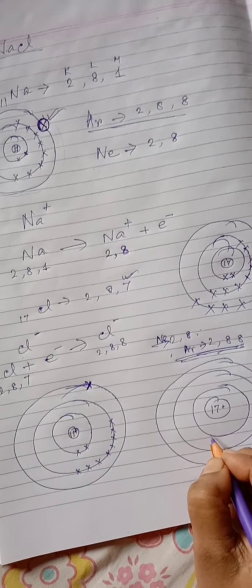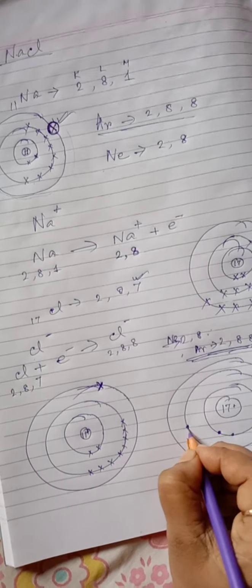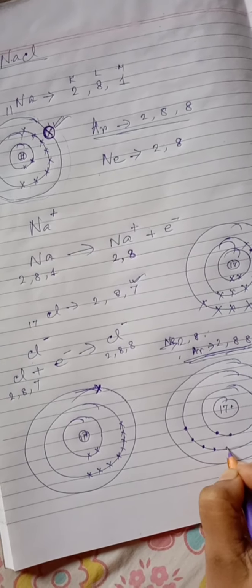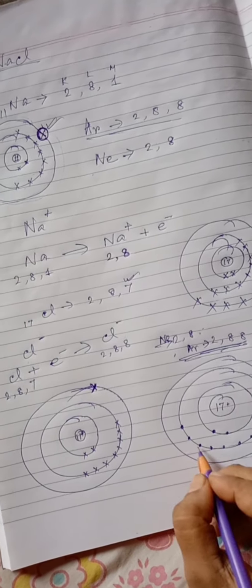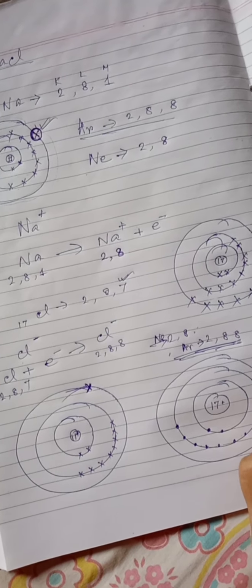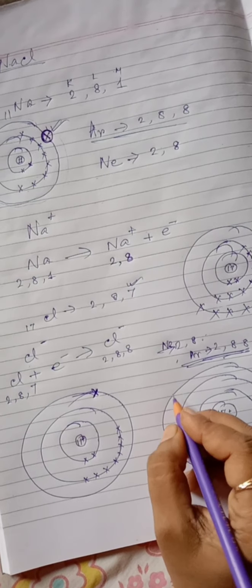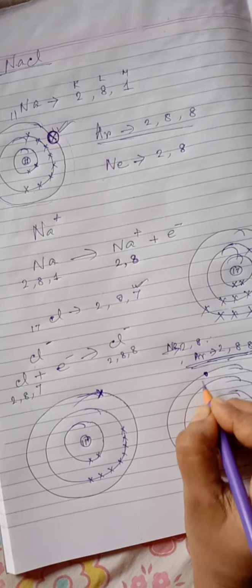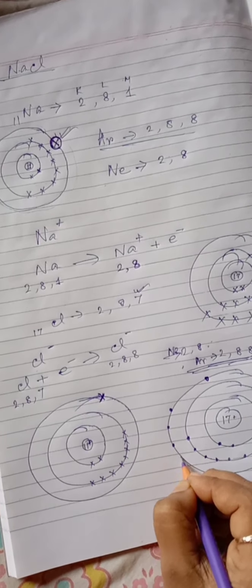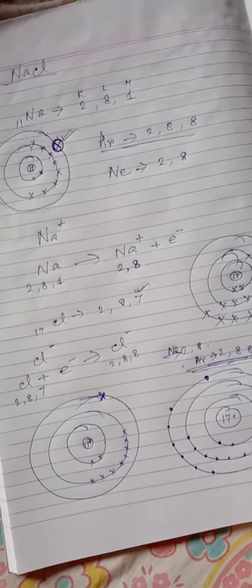And chlorine contains 2 electrons in its first shell. Its second shell, that means the L shell, contains 8 electrons, and its third shell contains 7 electrons.